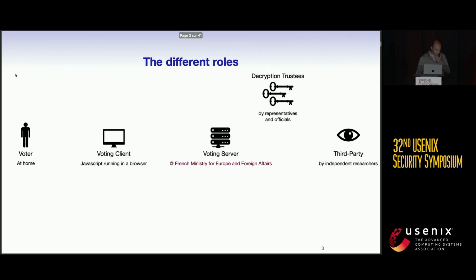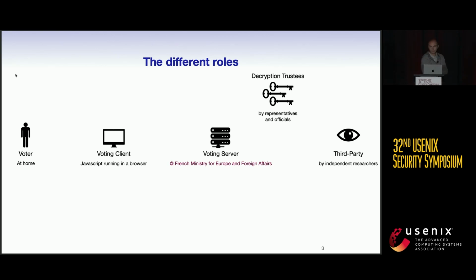To do the security analysis, the first step we had to do is to define the different roles in the system. As usual, we have a voter, and we have a voting client that is using a laptop, and the voting client is just JavaScript running in his browser. There is a voting server collecting all the ballots, and the voting server runs some Java code provided by the vendor, and the voting server is administrated by the French Ministry for Europe and Foreign Affairs, because it is a political election.